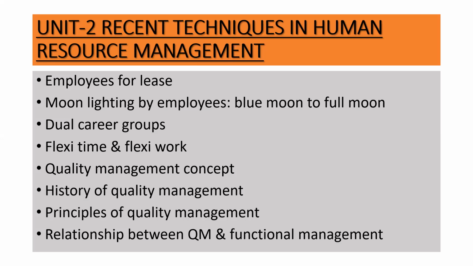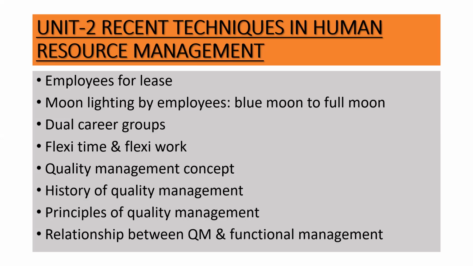So, under the same, you will be studying the history of quality management. You have to study about the principles of quality management. There is relationship between quality management and the functional management. Now when I say functional management, it is the traditional form of management where quality was not given prime importance, or where everybody in the organization was not conscious about quality.